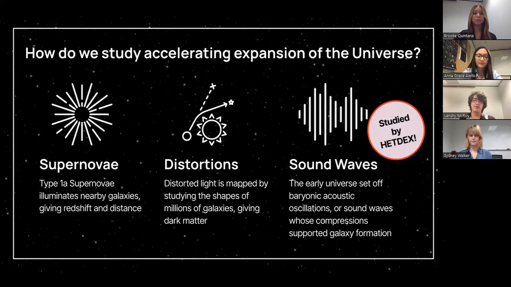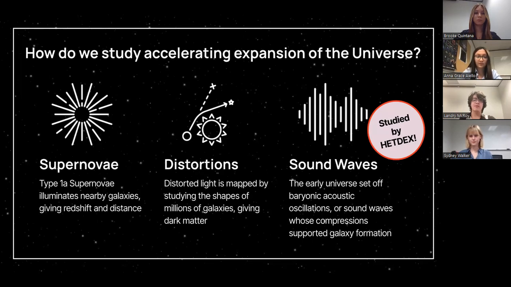We also look at sound waves measured by HETDEX. Sound waves originating from the dense early universe helped matter begin to clump together. The technical term for these sound waves is baryonic acoustic oscillation and can be considered as the basic measuring unit of the distribution of matter in the cosmos. The more waves of pressure in an area, the more stars and galaxies will form in that area. Scientists are able to search for signs of these sound waves with HETDEX in an attempt to find the imprint of these ancient sound waves.